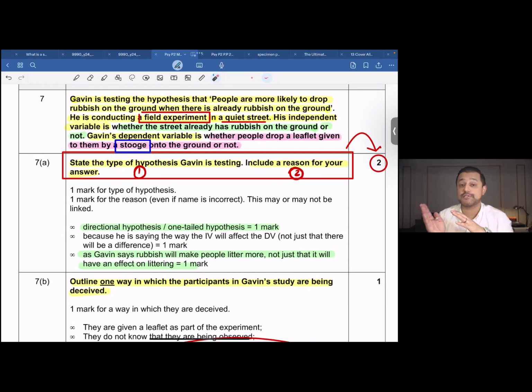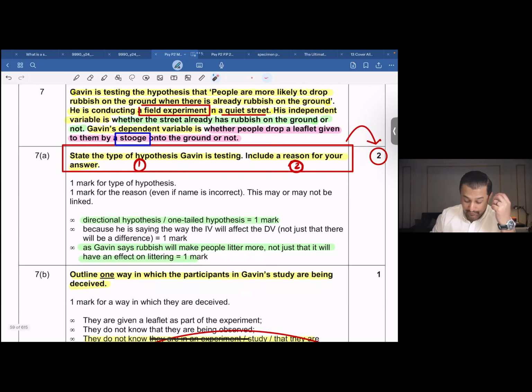Why a directional hypothesis? Because Gavin is predicting, right? Or he thinks that people are more likely to drop rubbish on the ground when they already see rubbish on the ground. So that makes it a directional hypothesis. As Gavin says, rubbish will make people litter more, not just that it will have an effect on littering. So again, this is how you score 2 out of 2 there. Moving on to the next question.